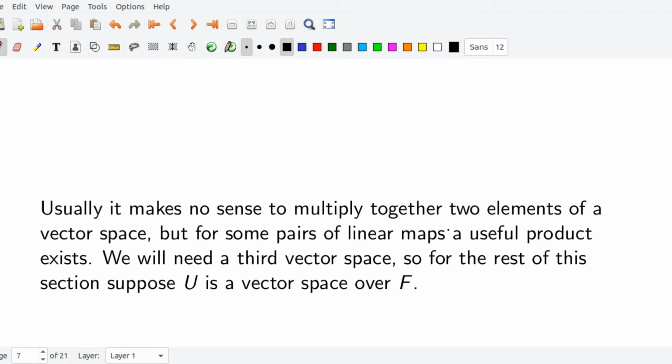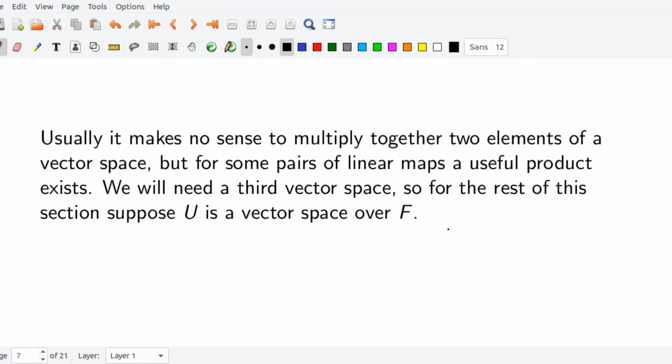For that we need another vector space. So for the rest of the section, suppose capital U is also a vector space over F. Previously we used capital V and W as notation for vector spaces. Now we also include capital U as a vector space.